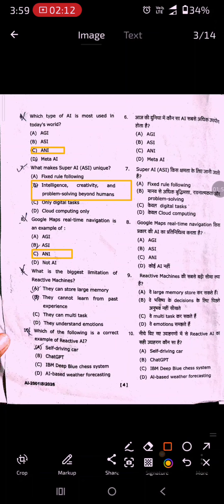Ninth question is, what is the biggest limitation of reactive machines? The right answer is they cannot learn from past experience. Option B is correct. Tenth question is, which of the following is the correct example of reactive AI? The right option is C, IBM Deep Blue chess system.